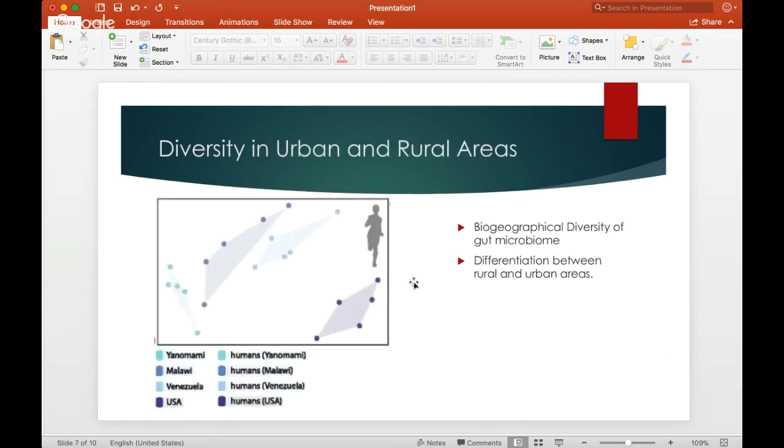Now, if we look here, this is the most important, and to me, this is what really separates why we have such different gut microbiomes as humans. This is looking at the biogeographical diversity of the gut microbiome, and we're taking samples from the United States, Venezuela, Malawi, which is in East Africa, and Yanomami, which I don't know where it's at. The United States obviously is a very urban area, whereas these other areas are more rural. And we can see that these rural areas are much more differentiated than the ones that are within the United